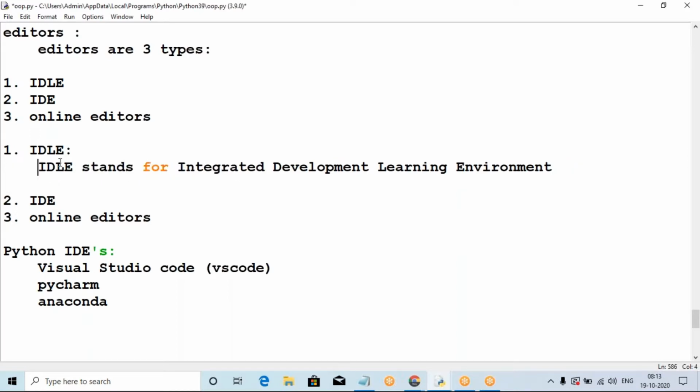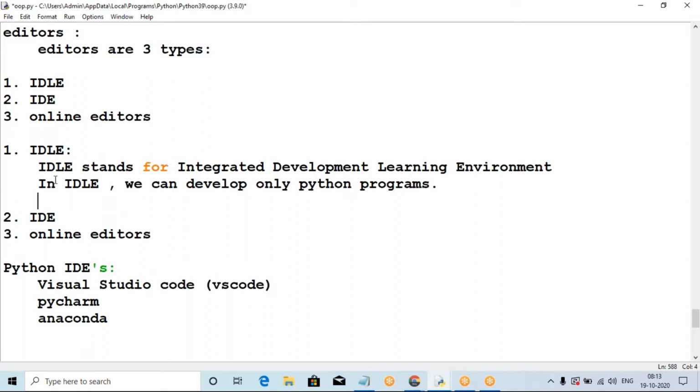Here you can run only Python programs. In IDLE, we can develop only Python programs. That's all. That is the important point. We can develop only Python programs.